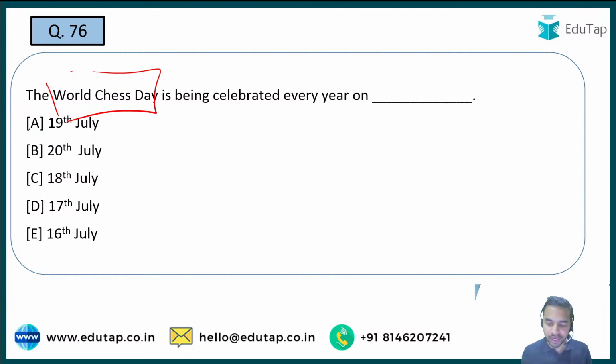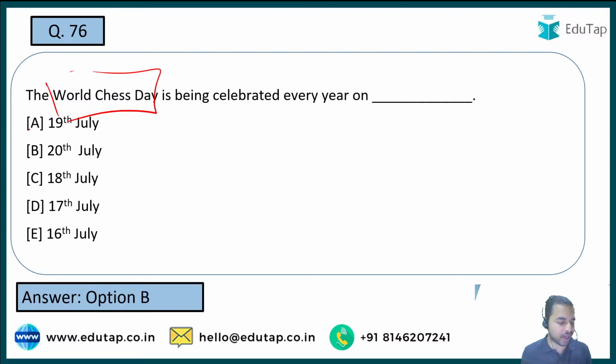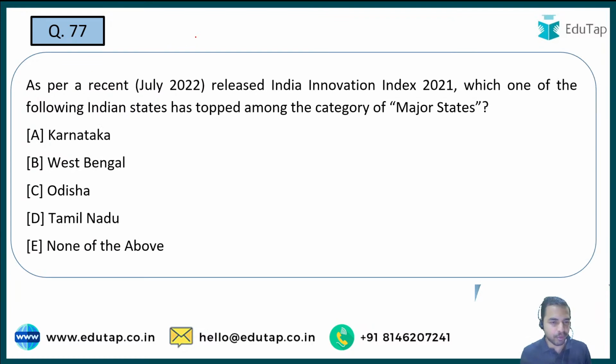So quickly tell me what is the right answer to question number 76. The question is World Chess Day, and guys, here the right answer is 20th July. So 20th July is the right answer when we discuss World Chess Day. Absolutely right, guys. Har Kamal has answered the question correctly. Har Kamal, Manpreet, Puneet, Dolly, everybody is rocking today. Moving on to the next question.